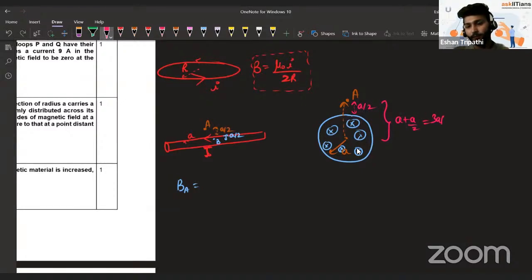That's 3A by 2. So when you find the magnetic field at A, it's going to be mu naught I divided by 2 pi into distance r. The distance, the radius, is 3A by 2.